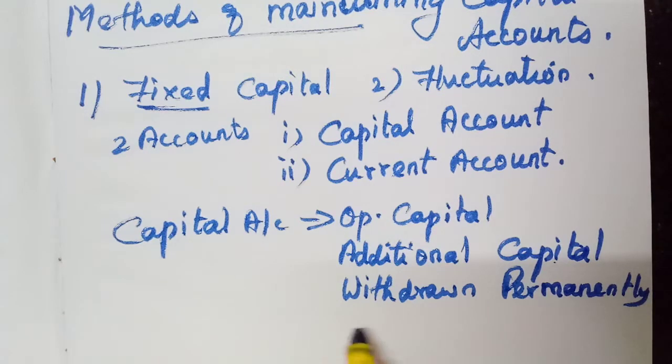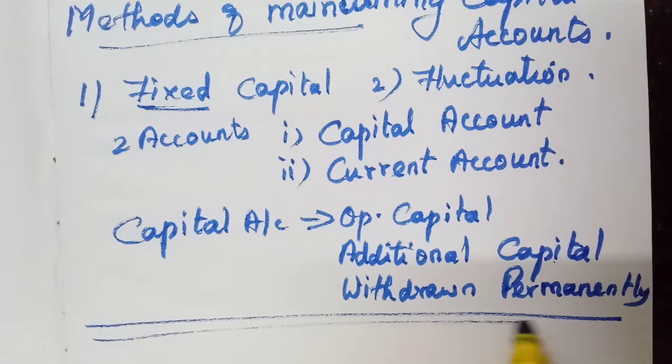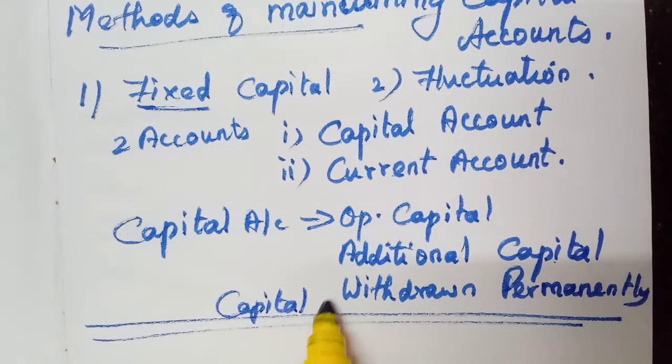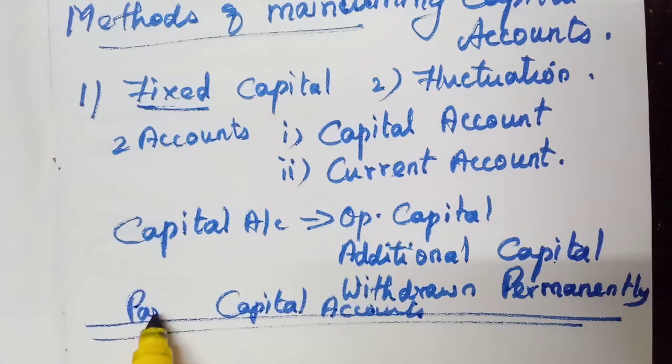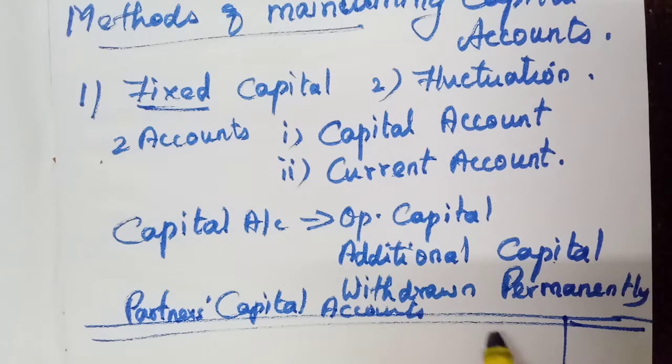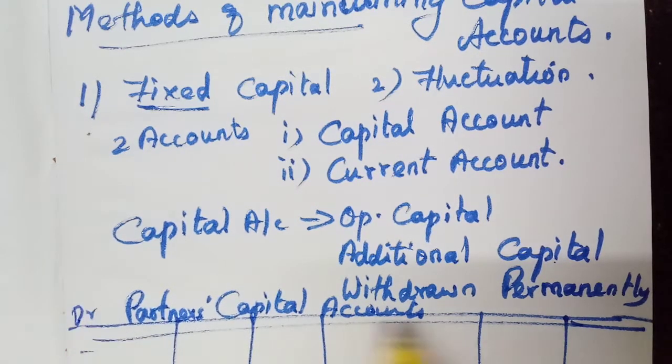Understand, this capital account we will see. One format we will see. For the capital account we should use both pages. Partners' capital accounts we have to show separately.